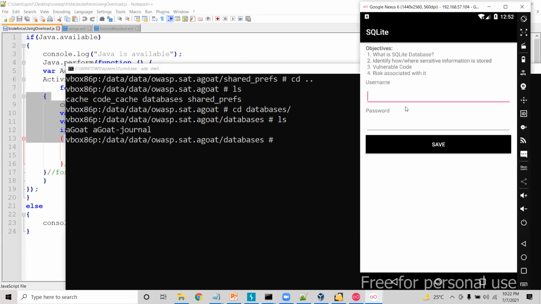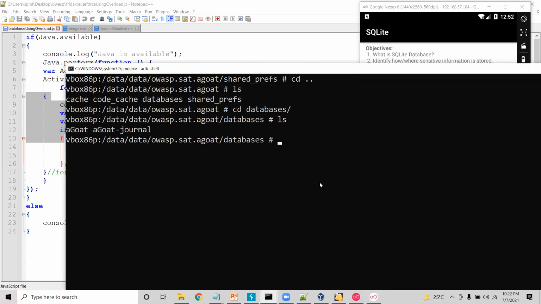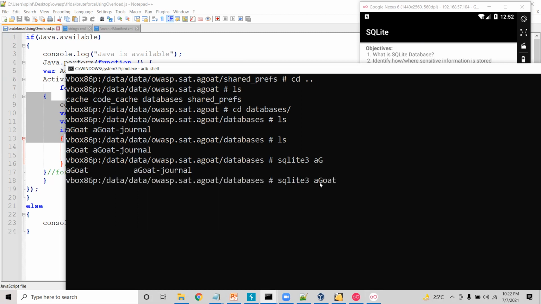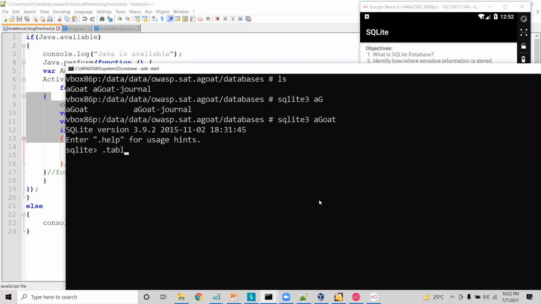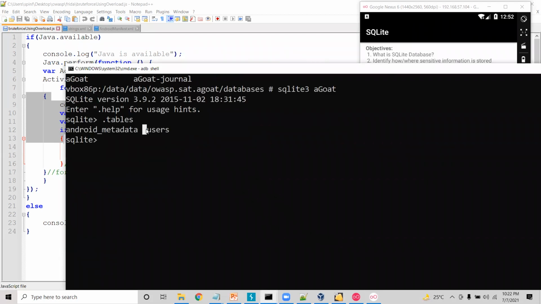Okay, so let me try to enter some data over here and click on the save. So let me type ls again, and let me use the SQLite tool in order to interact with the AGOT database. Let me type the tables command to see how many tables are there. You can see there is a table called users. If I want to see the data inside the users table, select star from. This is the command generally we need to run, and you would be seeing the data is stored as Satish